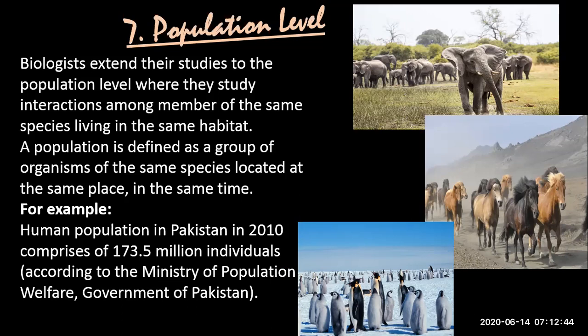Biologists extend their studies to the population level, where they study interactions among the members of the same species living in the same habitat. Now, what is species? I'm not going into the biological definition of species because that is very complex. So right at this moment, I'm telling you, like a species of elephants all over the world is same. Species of horses all over the world is same, but it is different from elephants. There's another species of penguins, another species of humans, another species of monkeys, another species of donkeys. So did you get my point?